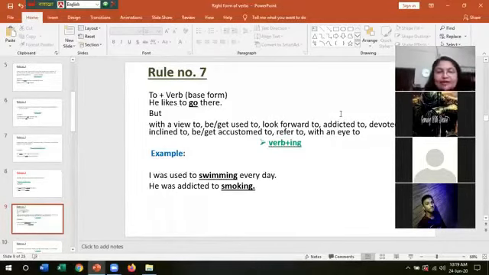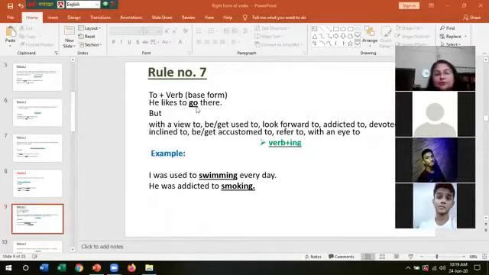Then rule number 7, to plus verb, base form. We always know that. Actually, it is called infinitive, because infinitive means to plus verb. Whenever there is to plus verb, for example, he likes to go there. Since there is to, we have used the base form of verb.